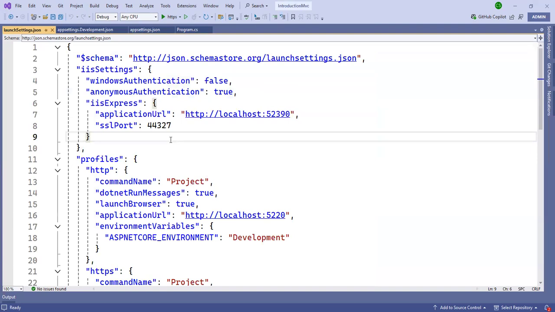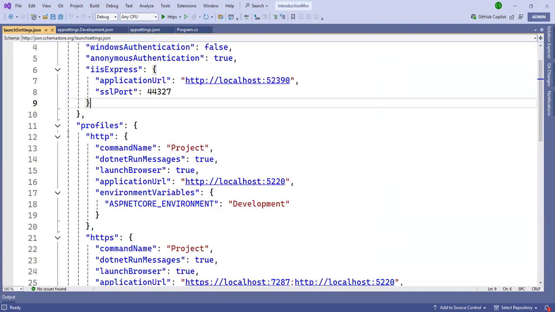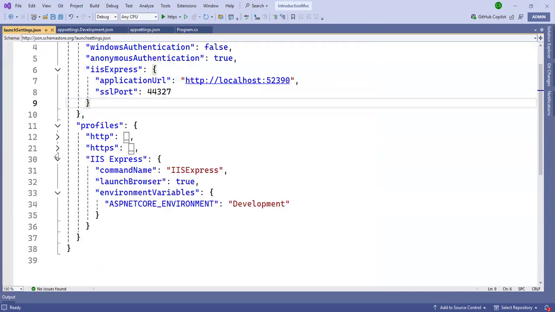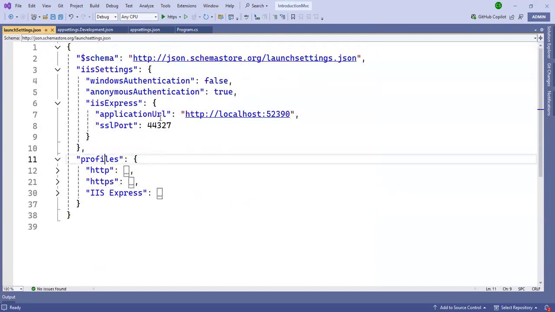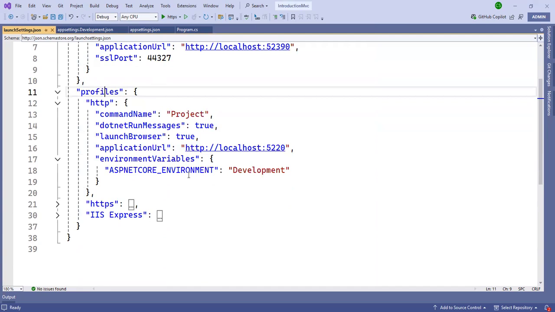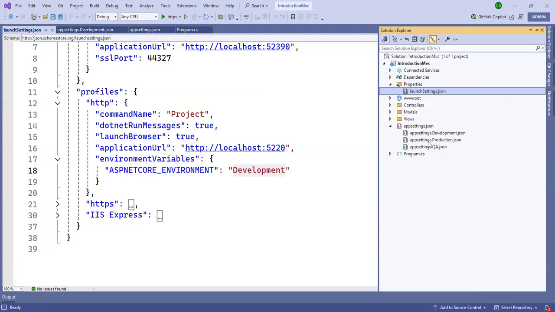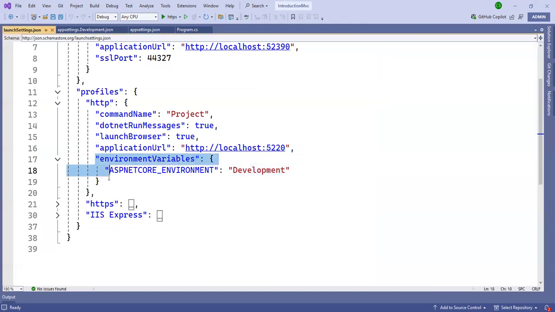In launchSettings.json we have multiple things. Here we will talk about profiles. On your profiles you can see the environment variable. If you set it here to Development, then the development file runs. If you change it to Production, then the production file will execute. If you change it to QA, then the QA file will execute.